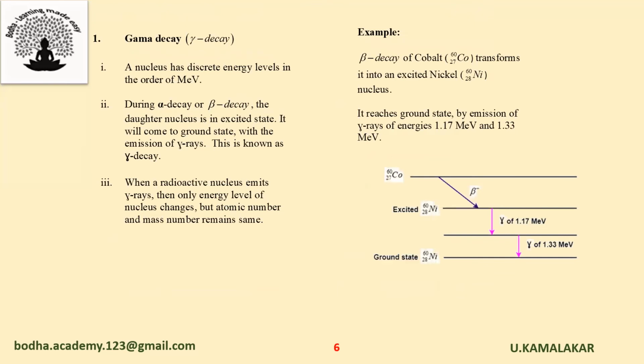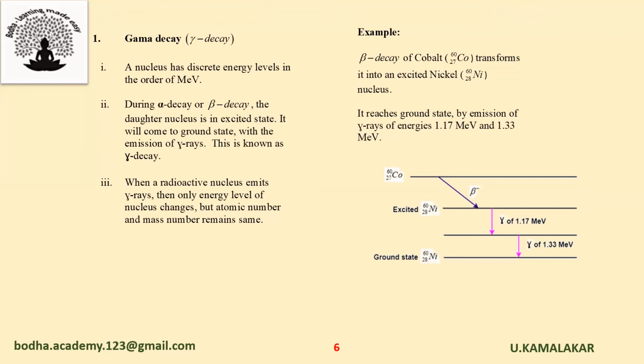Next topic, gamma decay. A nucleus has discrete energy levels in the order of million electron volts. During alpha decay or beta decay, the daughter nucleus is in an excited state. It will come to the ground state with the emission of gamma rays. This is known as gamma decay.